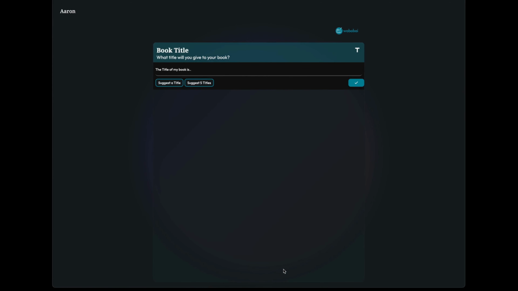So I will add this voice to the project, and now the writing style for this project is going to be based on this writing style that Wababai has defined based on my own writing. That's a way to have Wababai mirror your own writing style. So we are giving the instructions to Wababai to write as if it was you, with your own writing style.